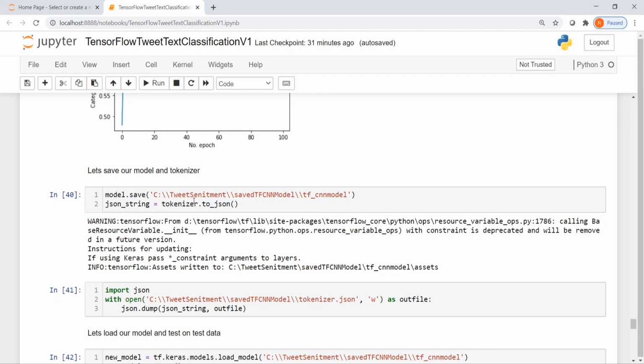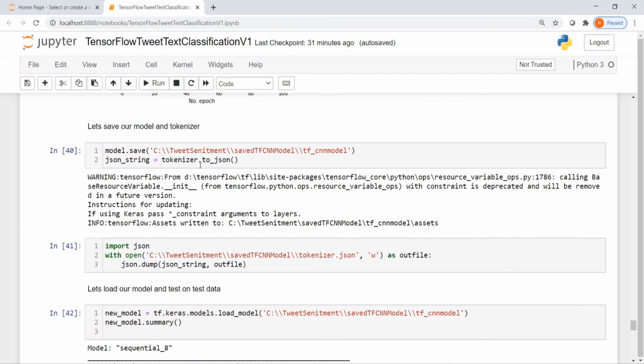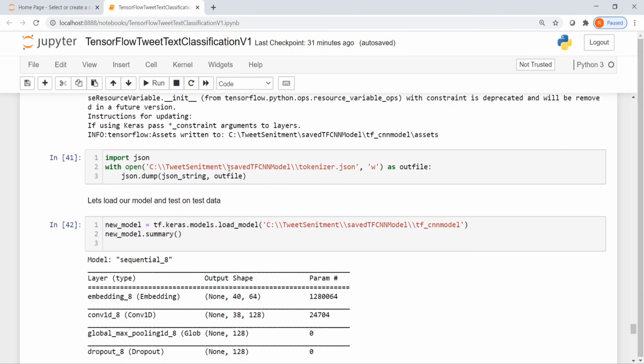For the tokenizer class, we have this to_json method which stores whatever data is required when the tokenizer is used again, like the indices and the dictionaries, so the vocabulary dictionary. That is stored in this JSON string. Then we get the JSON string and store it to the disk as well. So in this way, we have saved the model to the disk as well as our tokenizer.